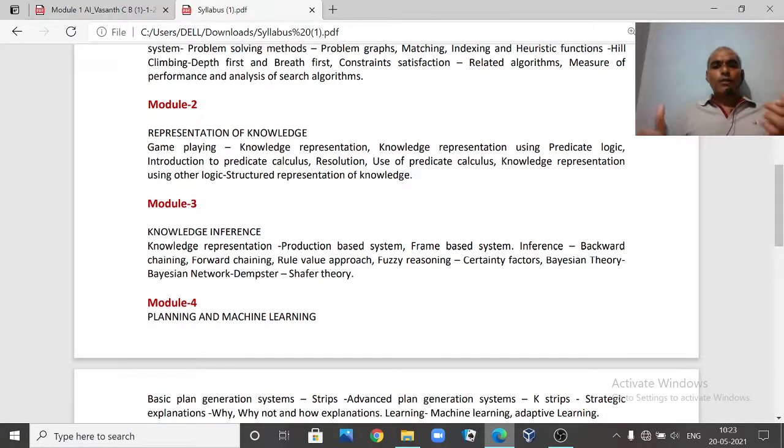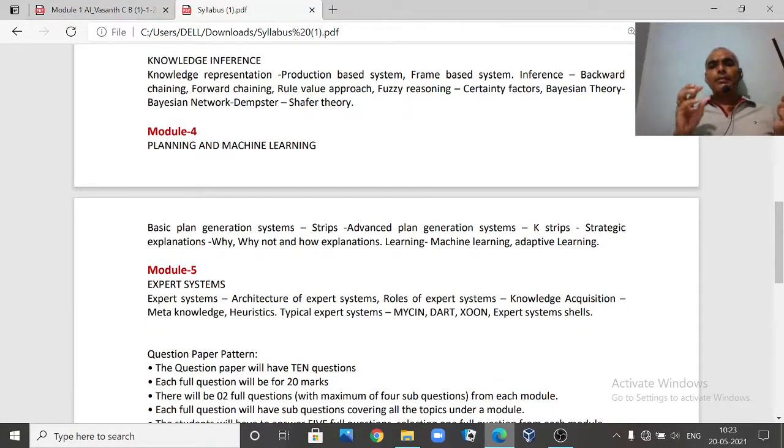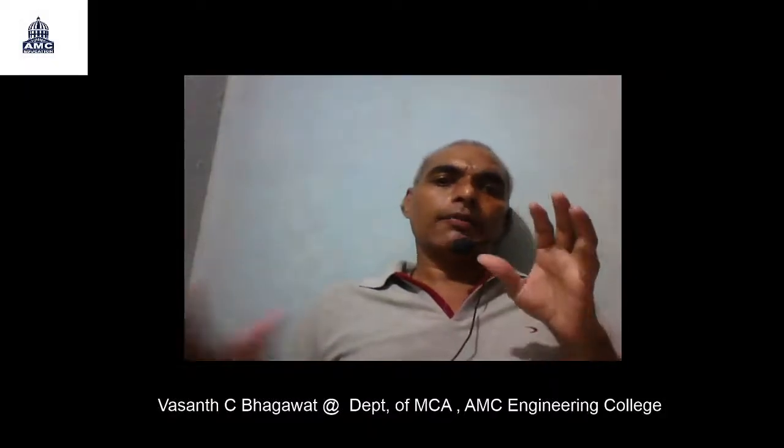Once you have the knowledge, how to do the planning, and what simple planning methods we have, and a little bit of interaction with machine learning, and finally expert systems. Some of the examples we are going to discuss are about our expert system. So this is the overall picture of what we have in our complete course. This is the overall 5 modules.